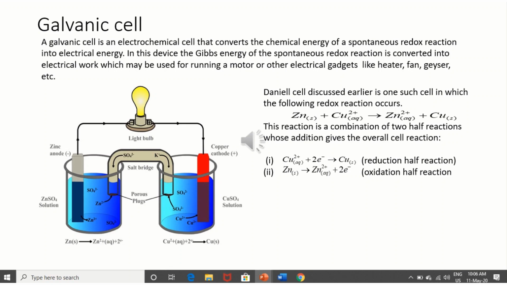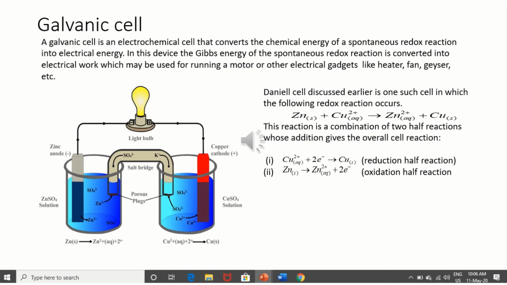One which is a better reducing agent, its ion is always a weak oxidizing agent. Here zinc is a better reducing agent, that's why Zn2+ is a weak oxidizing agent, and Cu is a weak reducing agent, that's why Cu2+ is a good oxidizing agent.